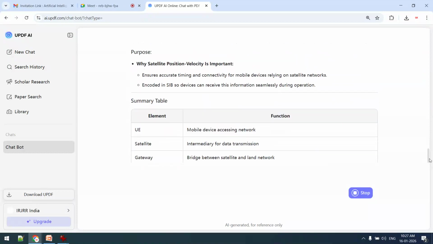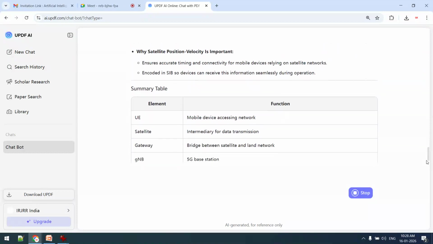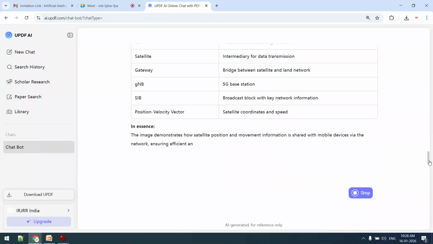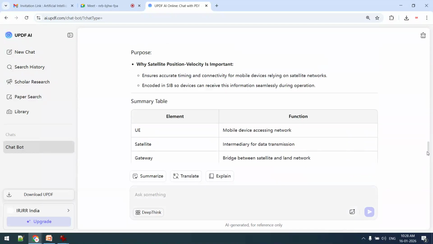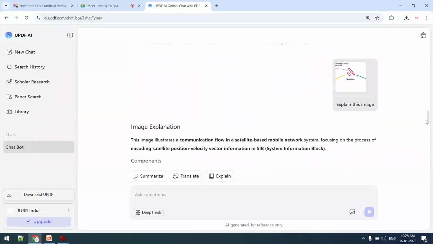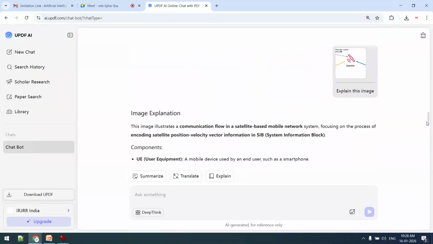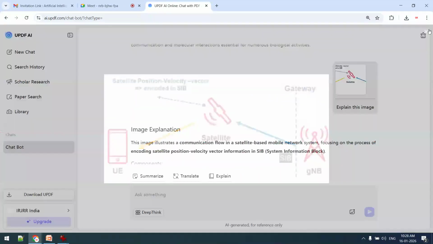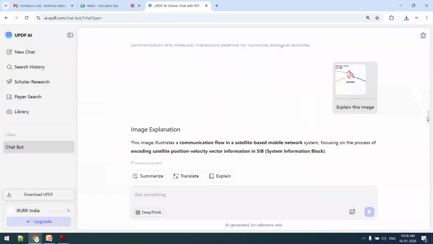Another, for example, is somebody who wants to explain this image to students. For that, there is another type of instruction. So differentiated instructions, inclusive learning, multiple types of learning. Now you can see, explain this image. In a very professional format, this particular diagram is explained.